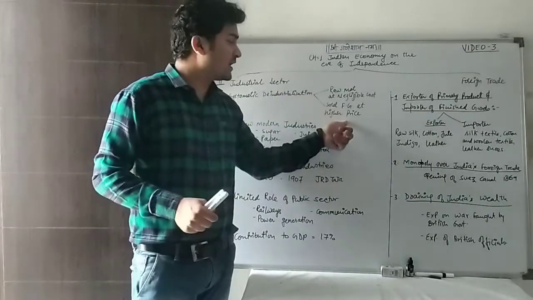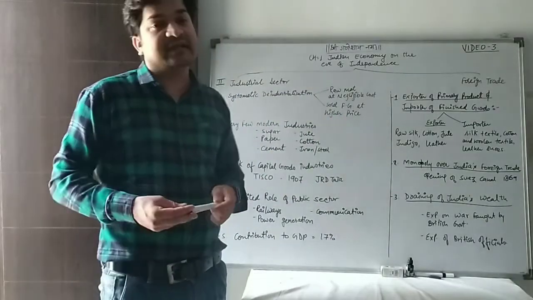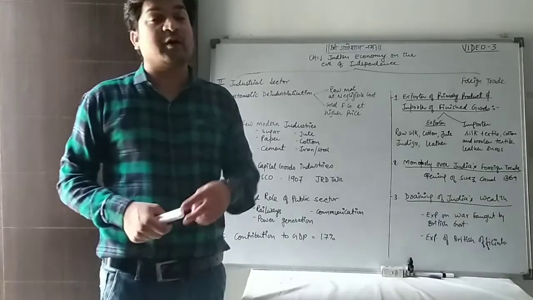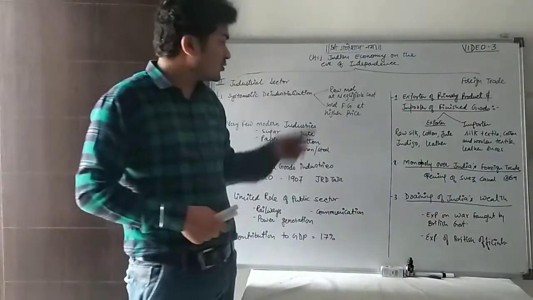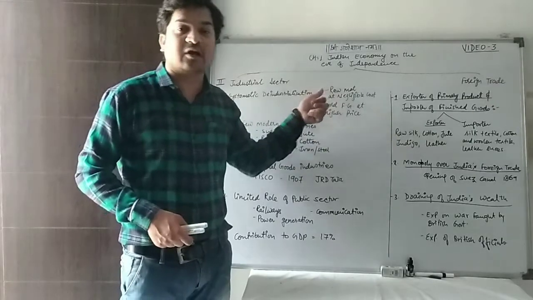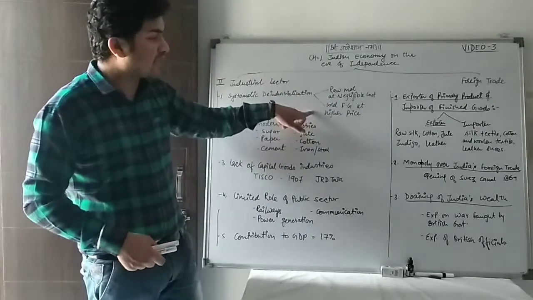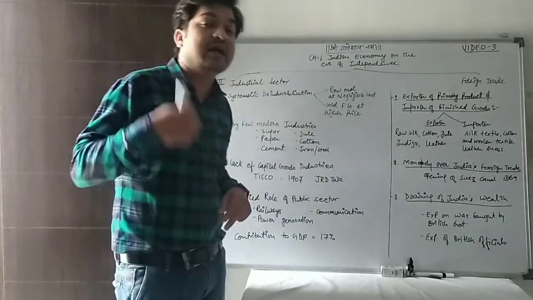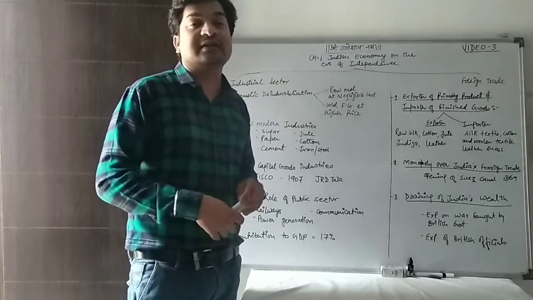So they sold their finished goods at higher prices in Indian territory, which is the exploitation of Indian consumers. So there are two types of exploitation. First, they got the raw material at negligible cost, and second, they sold their finished goods at higher prices, so that they followed deindustrialization.